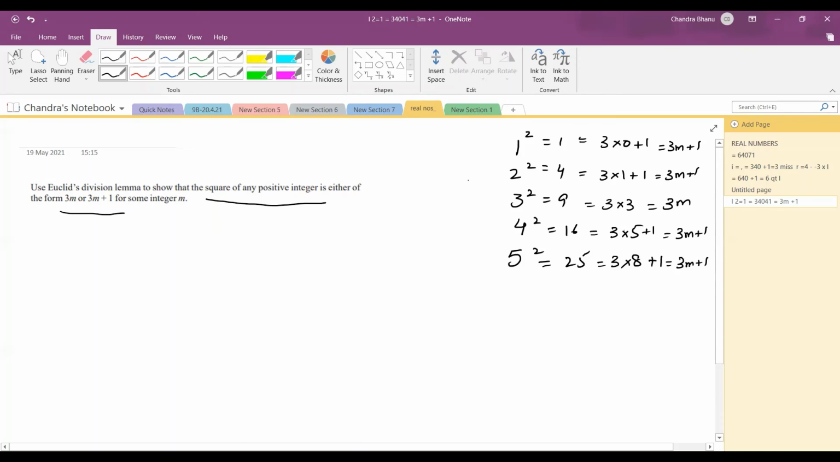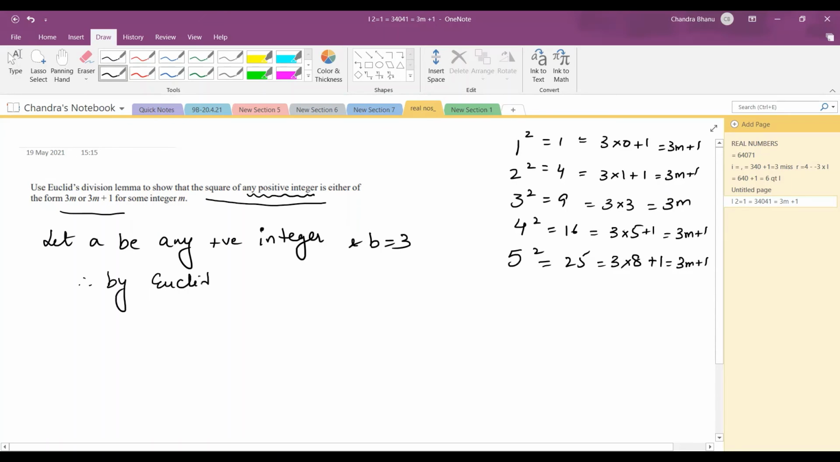or 3m plus 1. But we have to show it in general, for any positive integer. We don't have to take examples. So what do we take? We take a to be any positive integer. So let a be any positive integer and b I take as 3, because I need the form 3m or 3m plus 1. So therefore, by Euclid's lemma, I'm going to take a equal to 3q plus r, where r is greater than or equal to 0, but it has to be less than 3. So what can r be? Therefore r is equal to 0, 1 or 2.